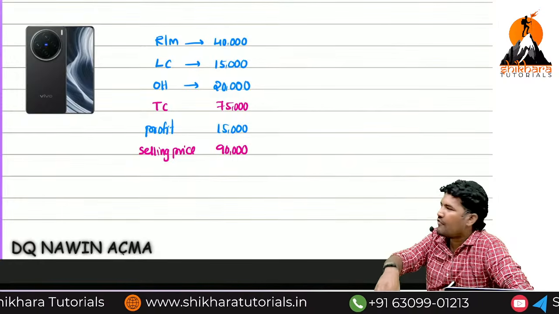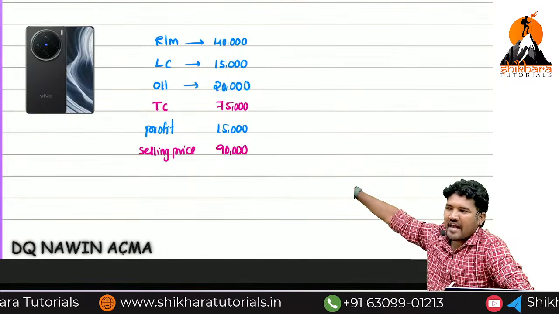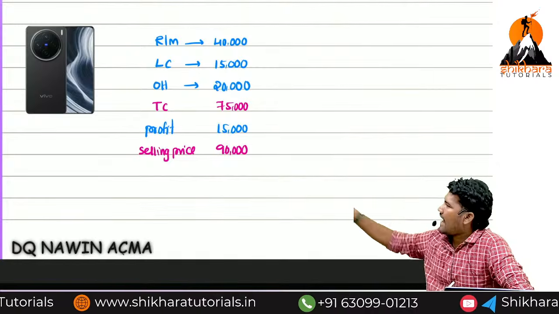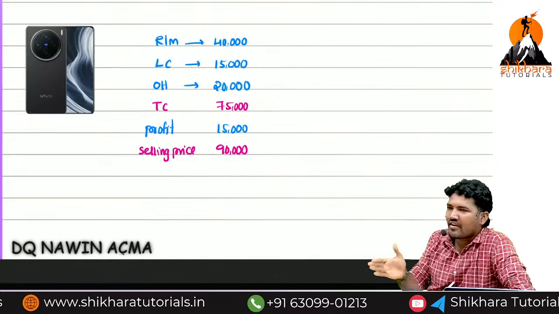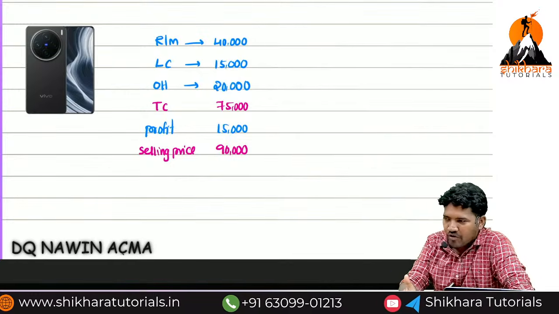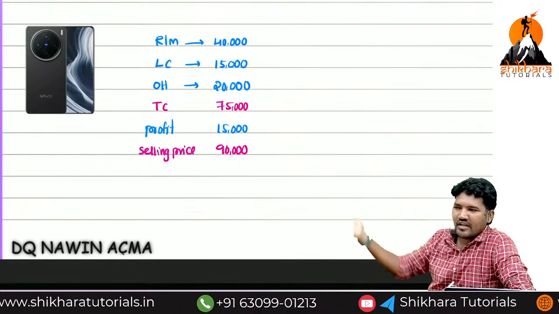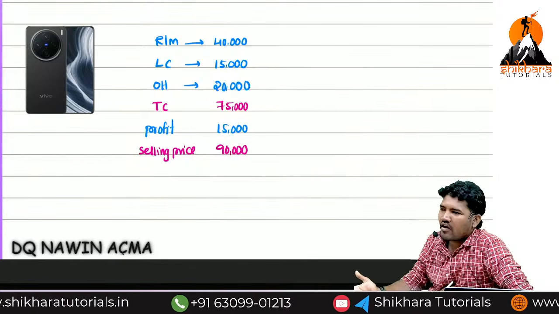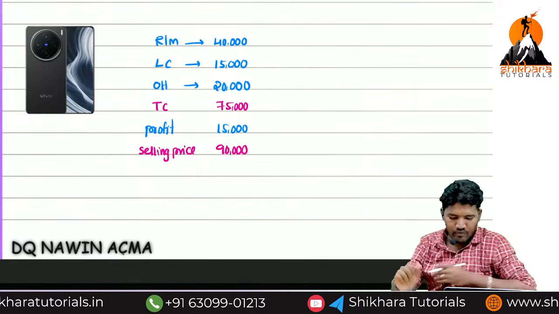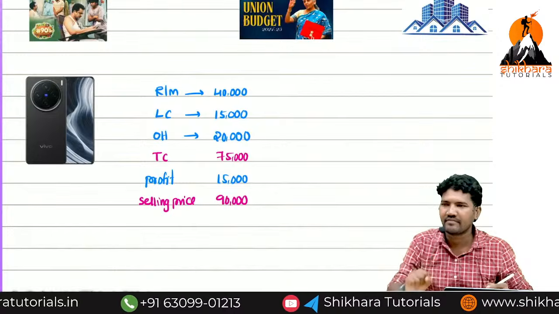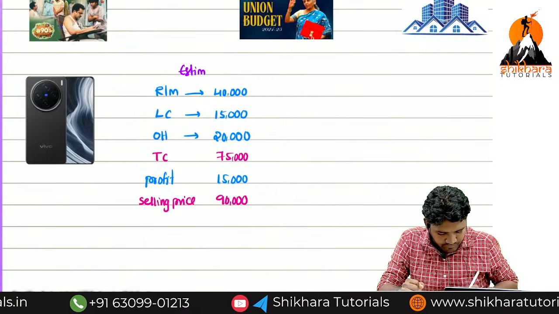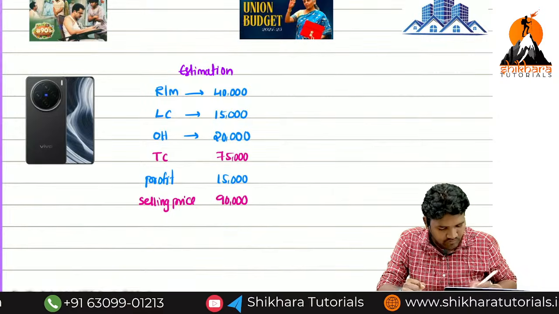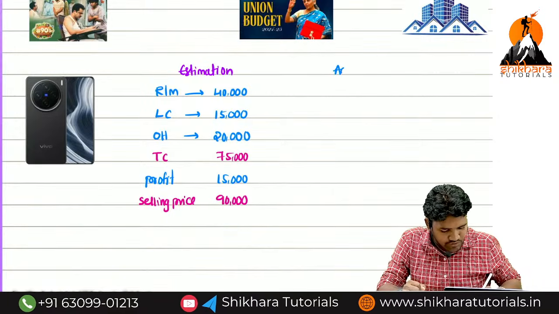As a manager, you will give only cost-related information. As an owner, I will add profit. I added 15,000 profit. The estimated selling price is 90,000. When it comes to the reality of manufacturing the commodity, the cost can be more or less. I can't say exactly these values. Now we will talk about the reality. This is called estimation. Now let's talk about actuals.